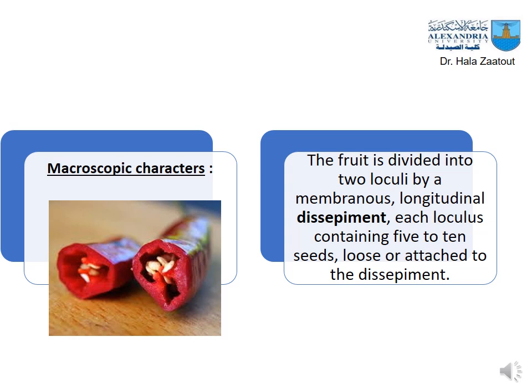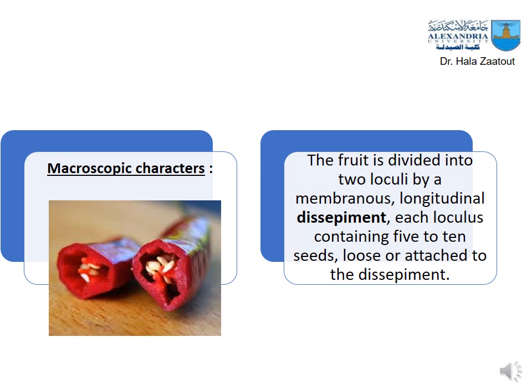As we see in these pictures, the fruit is divided into two main loculi by a membranous longitudinal septum, which has the seeds on it. Each loculus contains 5 to 10 seeds, loose or attached to the septum.